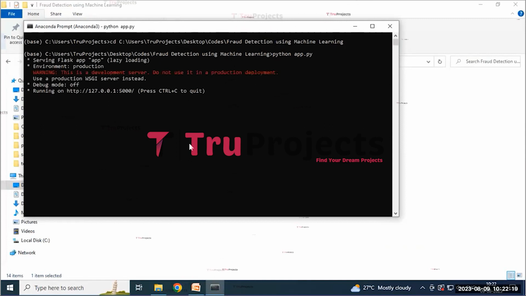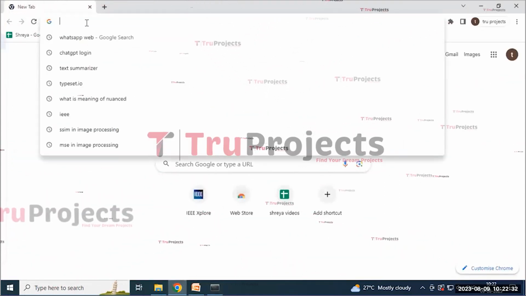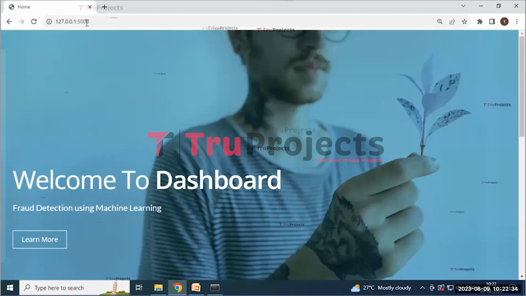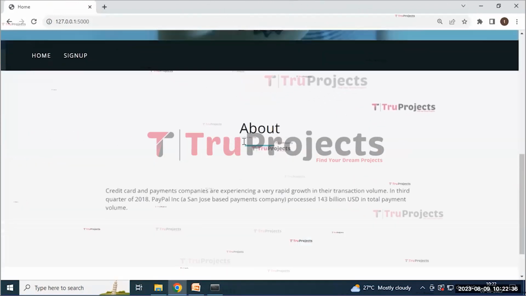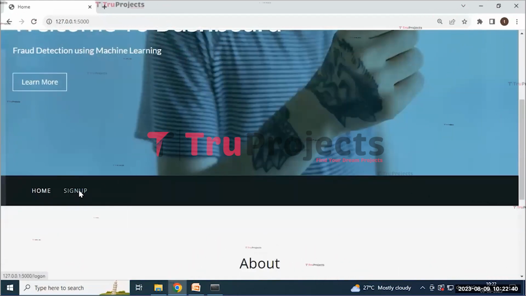After running this app.py file, the Flask framework will host the application locally at the default address like this. We need to copy this link and paste it in any web browser of our choice, and I prefer to use Google Chrome. I am pasting this link and then click on the enter button. Here we are redirected to this page containing some information and the title of the project. And then click on the sign up button.